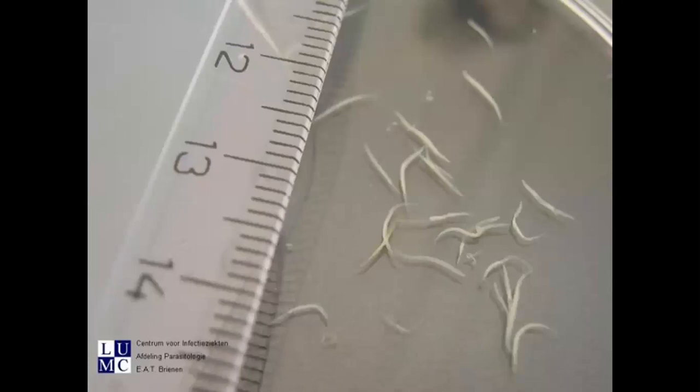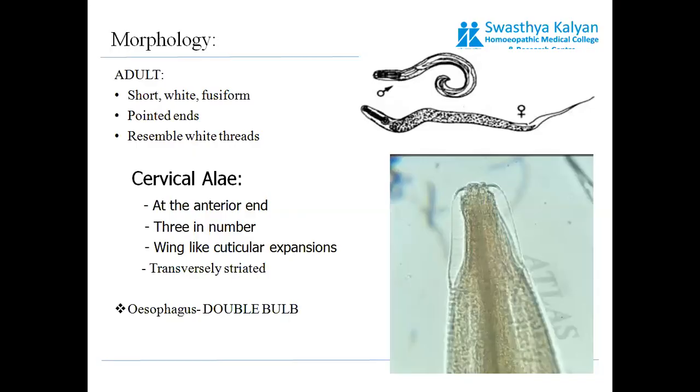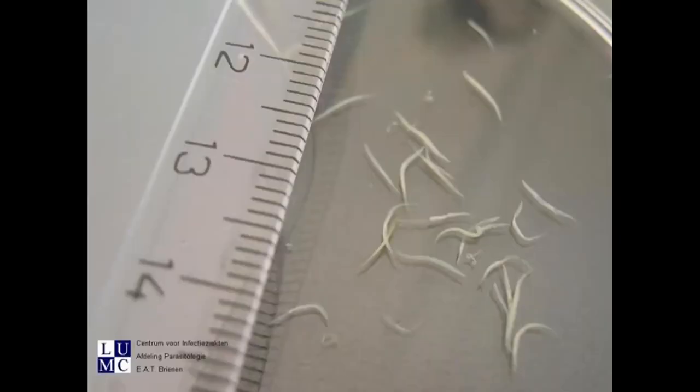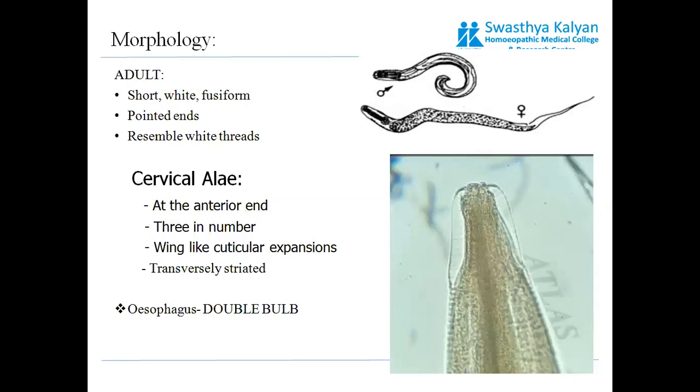Now, as you can see here, they are fine thread-like or pin-like structures. They're very small in shape and size. Now, let us discuss its morphological features. The adult is white and fusiform. Pointed ends are present at both ends, and it resembles a white thread.